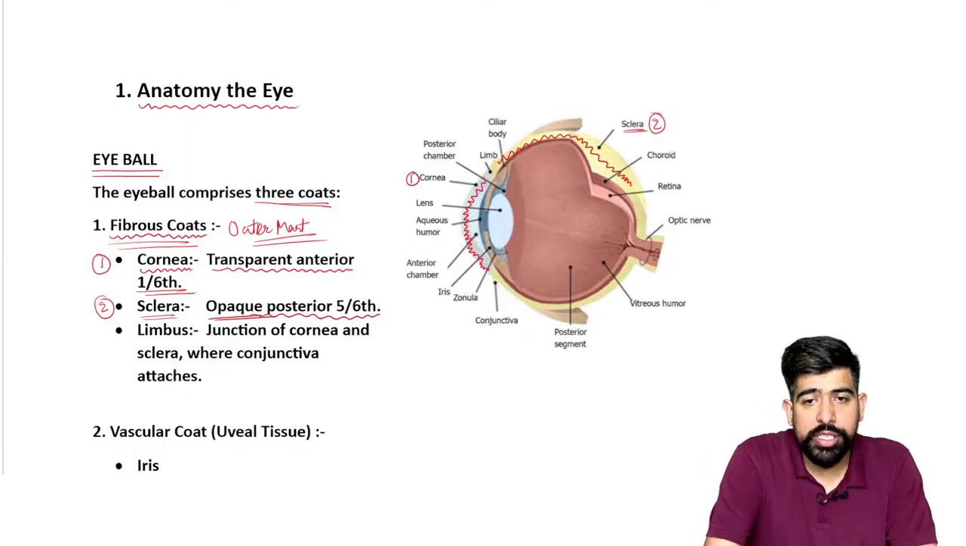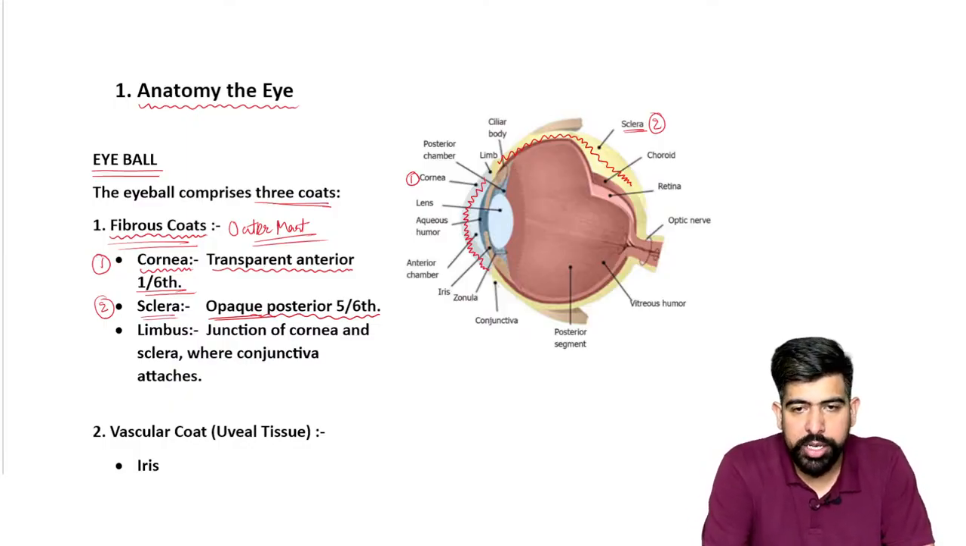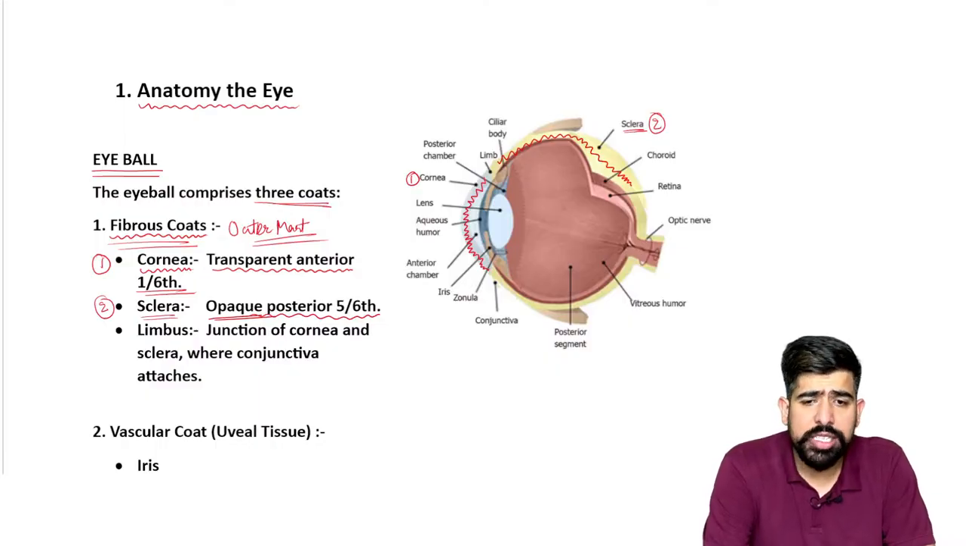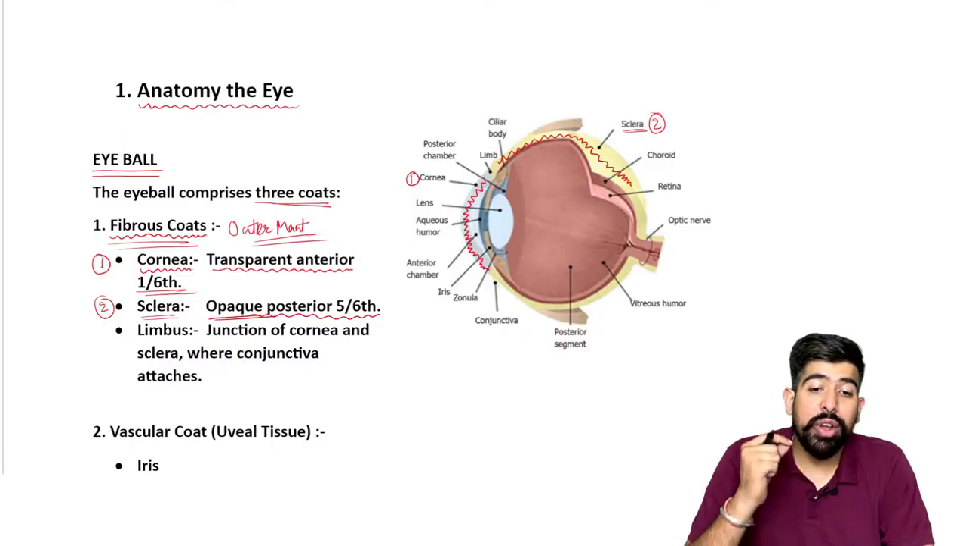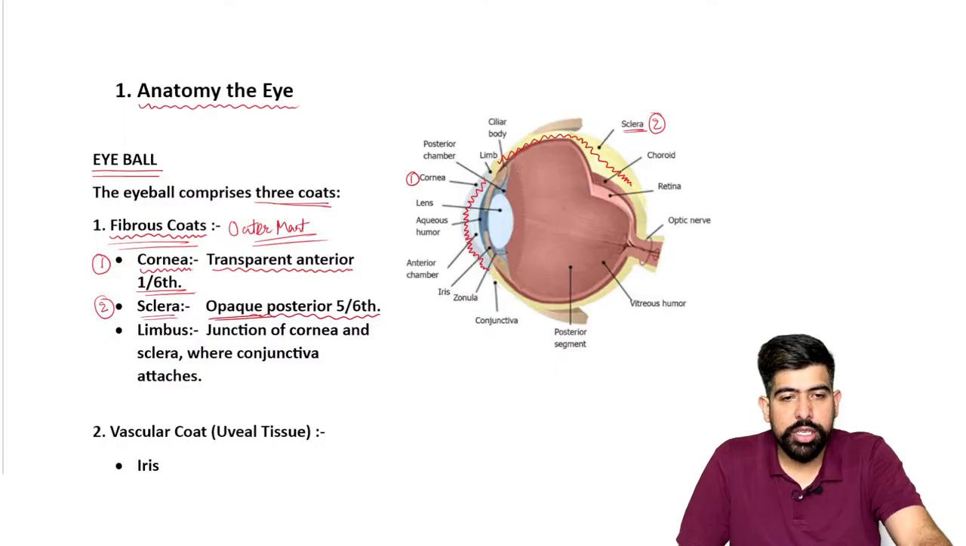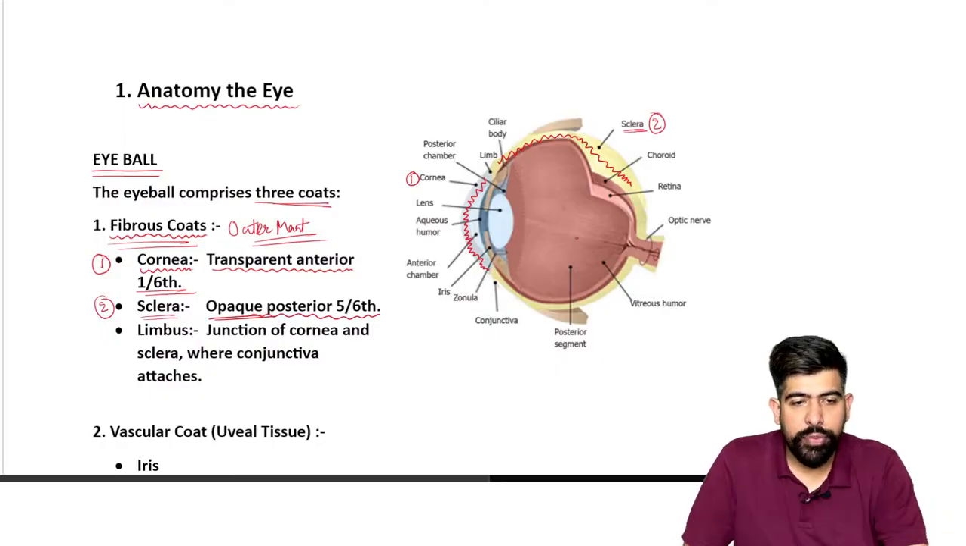And now, if it is transparent, guys, please remember about it. If it is transparent, so now what is going to happen? In this transparency, it will make use of the refraction. Okay, so the cornea will be used for the refraction.